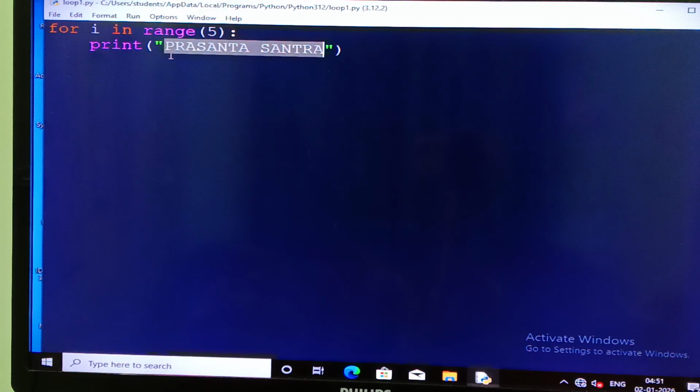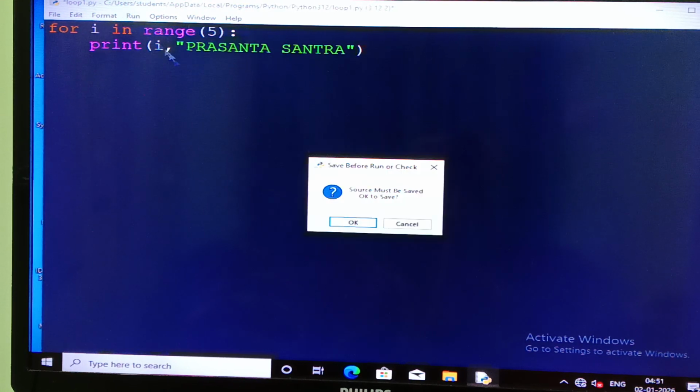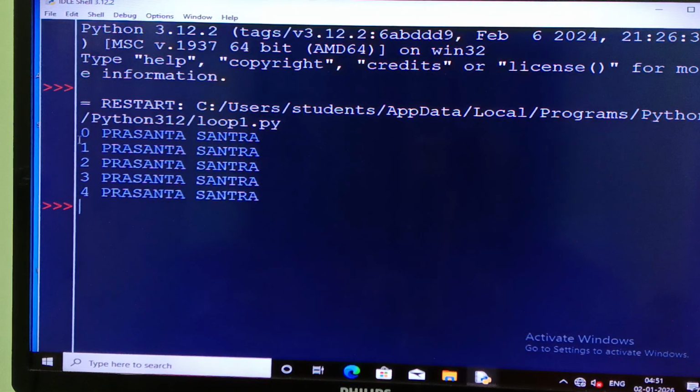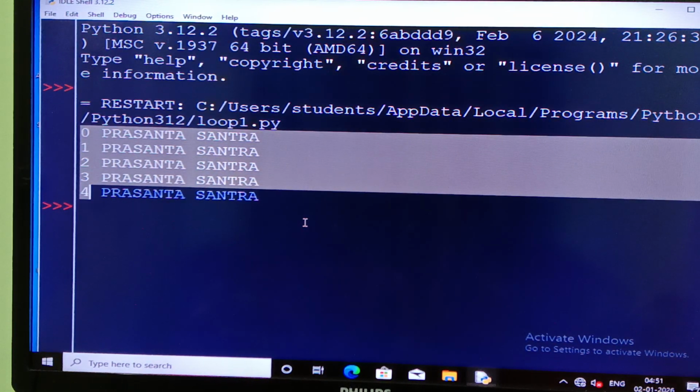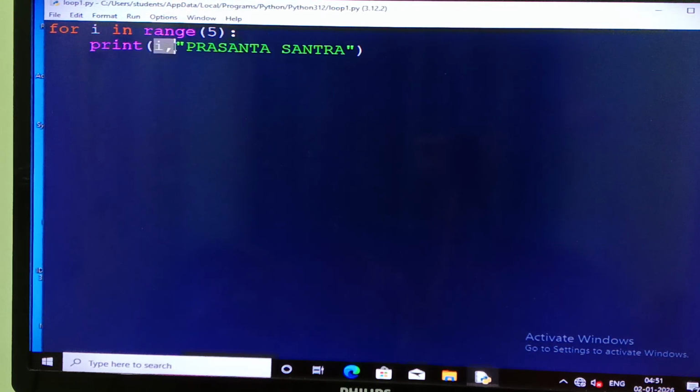You can test with others. Suppose I will print in this way: I will write I and then put a comma. What will happen? You see that. Let's see. Run module. Okay, check it. See what is coming, numbers are coming as well as my name. I have written this I, putting a comma, then quotation, my name is there. So I think you all can understand how to handle this for loop. So this is the first example I'm showing you.